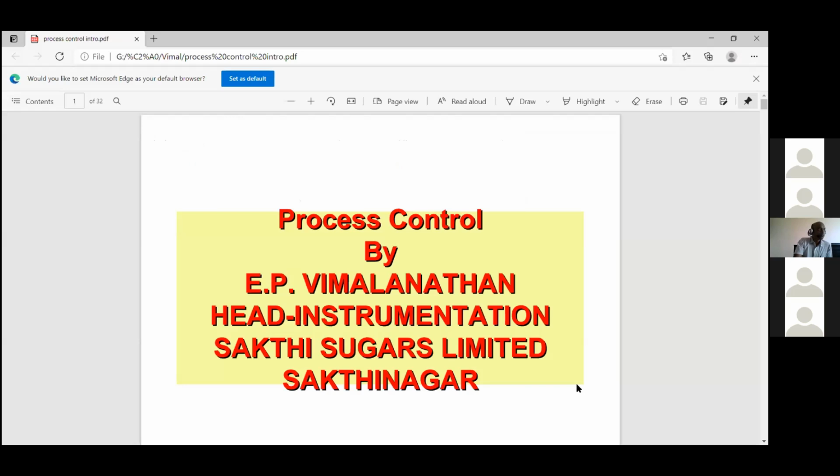Yes sir, now visible. Okay. So then we will move on to the process control by the PLC. So now this is where the application of the PLC comes in.